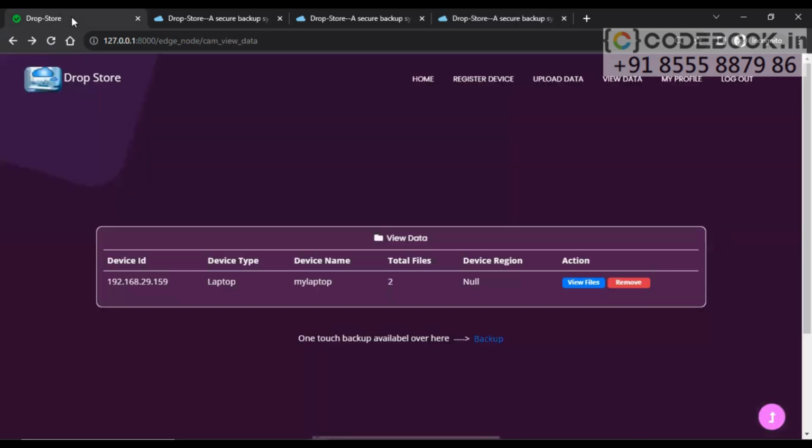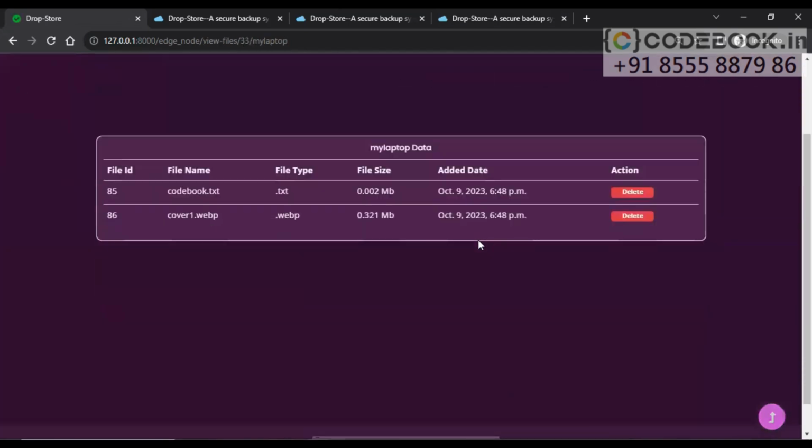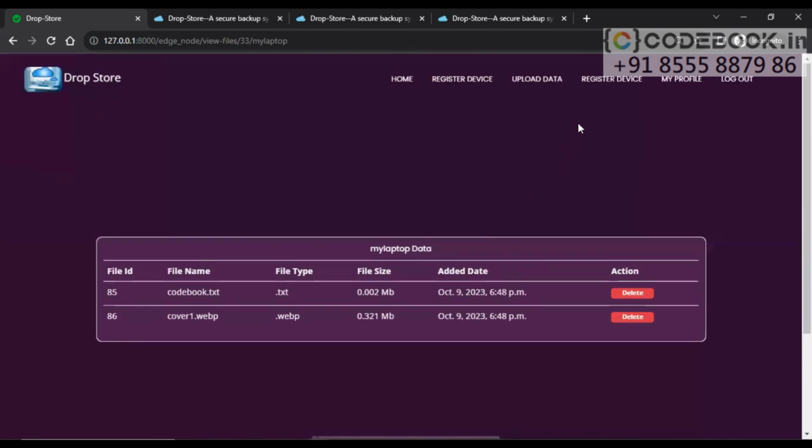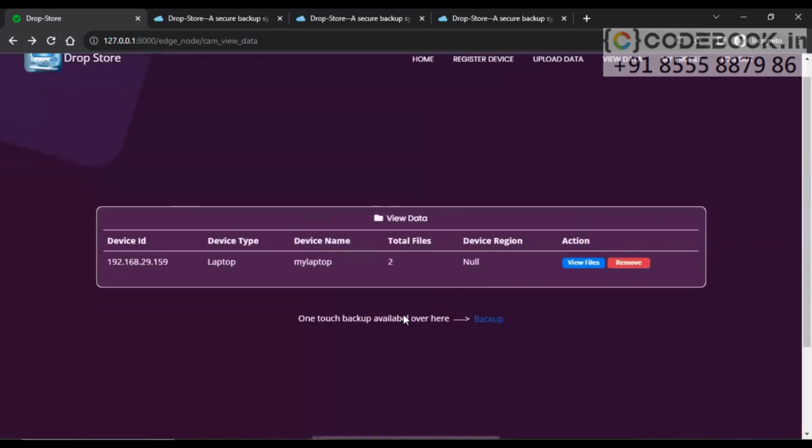Now let's go back to our edge node, and we can see here the view files option, and files are available here. If I go back, there is an option here, one touch backup. Dropstore here provides one touch backup of files instantly, immediately, if you want to do it. So let's click on backup here.